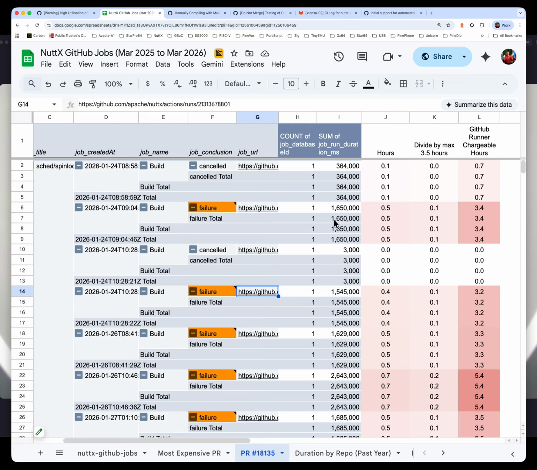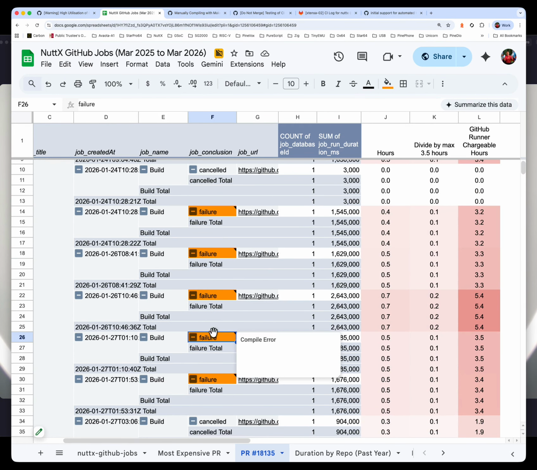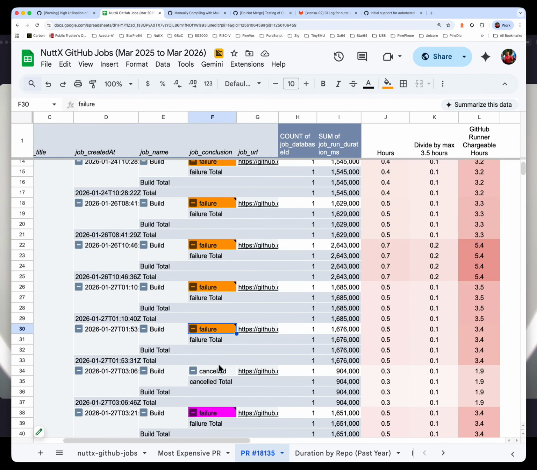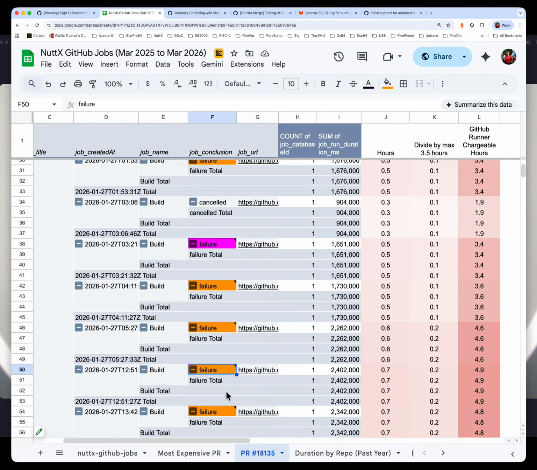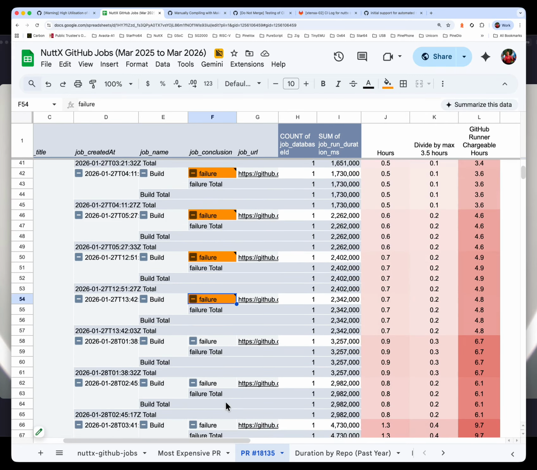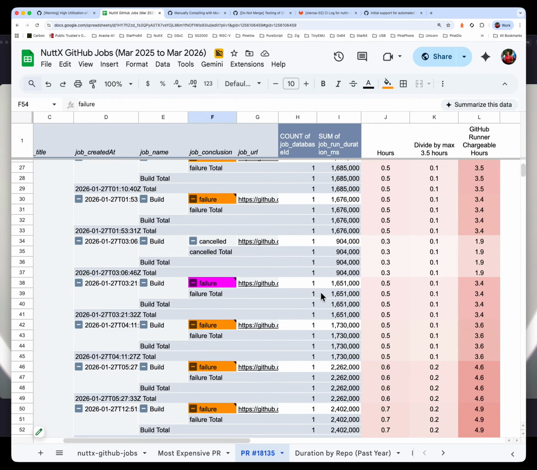And this happens again and again. I've gone through the logs. So we have 1, 2, 3, 4, 5, 6, 7, 8, 9, and possibly more failures.